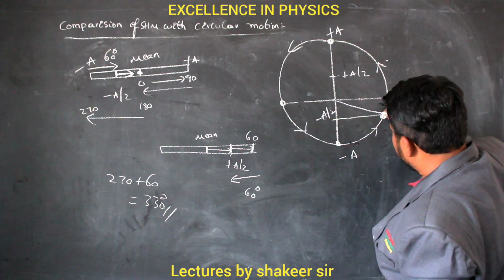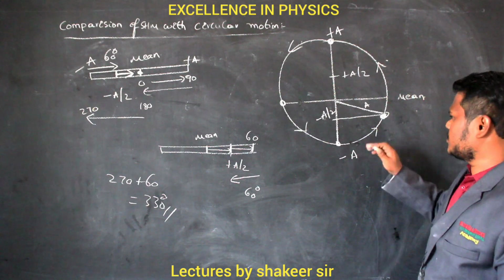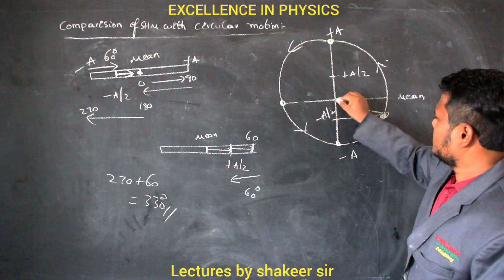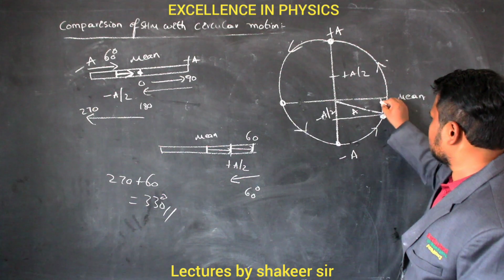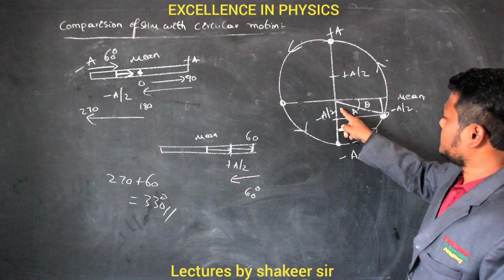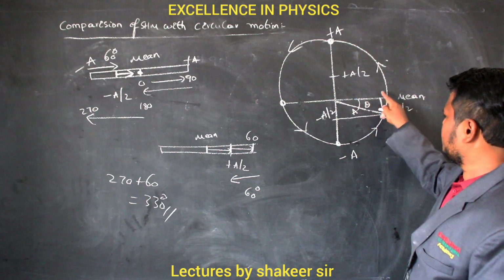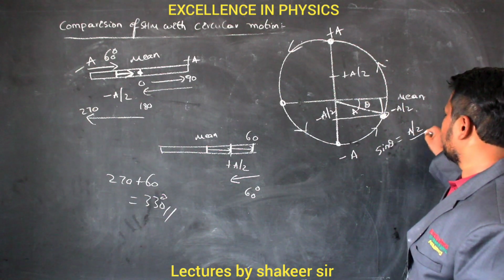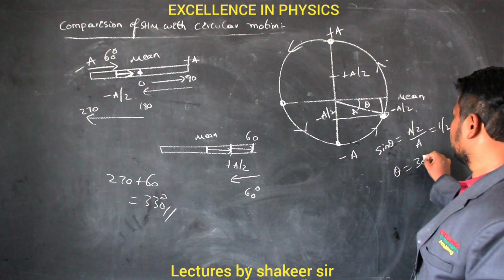If I draw the radius vector, then the radius vector has a length of a. This is the radius vector. So if this is minus a by 2, this is also minus a by 2. If I calculate this angle, you can calculate the other angle also. I am calculating with the help of this angle. In this right angle triangle, I can use sin theta again. So sin theta is equal to a by 2 divided by a, which is 1 by 2. So theta is equal to 30 degrees.